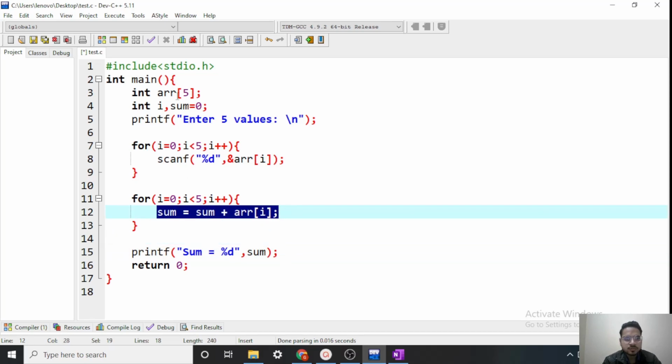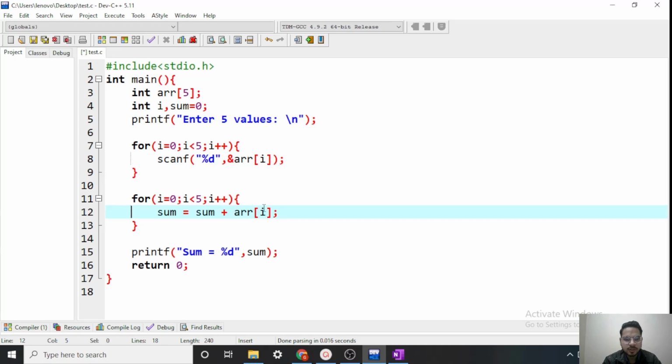So let's say the user enters 1, 2, 3, 4, 5. What will happen? Sum is initially 0. So sum is equal to 0 plus 1. So sum is 1 now. Next time sum is equal to sum plus 2, 1 plus 2, 3. And likewise we will get the sum of all the elements in the array.